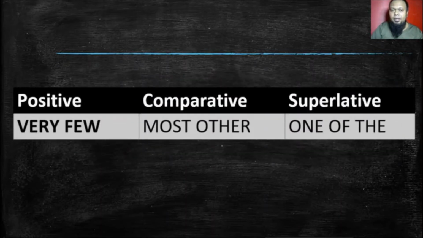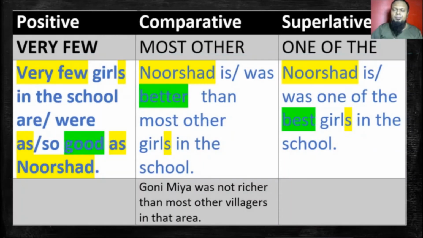So let's say positive, comparative, superlative. The first rule: very few, most other, one of the. Okay, if you can just remember very few, most other, one of the, that's enough. So here is the complete chart. Positive, comparative, superlative: very few, most other, one of the. So for example, very few girls in the school are or were as or so good as Nushat. It is one of my students' names.